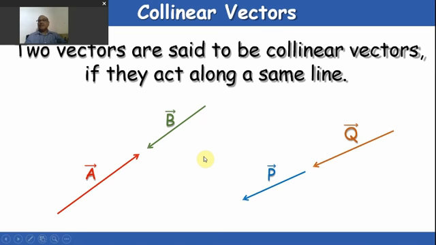Two vectors are said to be collinear. This is again a different type of vectors, collinear vectors. The two vectors are said to be collinear vectors if they act along the same line. So if you see, the direction of A vector is the same line as the direction of B vector. They can point to the same point also, or they can follow the same path, like P and Q, if you are seeing.